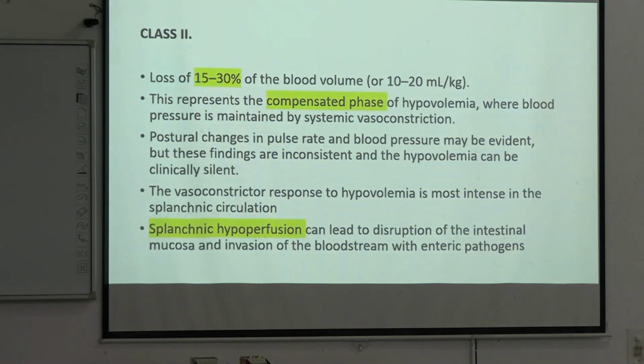High pressure and low pressure baroreceptors act: heart rate increases, contractility increases, and arteriolar and venous constriction occurs. So mean arterial blood pressure is maintained. This is what is happening here in class 2.